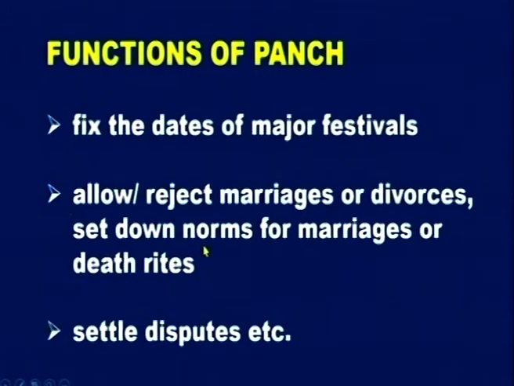It is Panch. And next one is, they allow or reject marriages or divorces, and set down norms for marriage or death rites. So, first thing, dates have to be fixed. It is decided by Panch. If any marriages have to be held, that is also done by Panch.